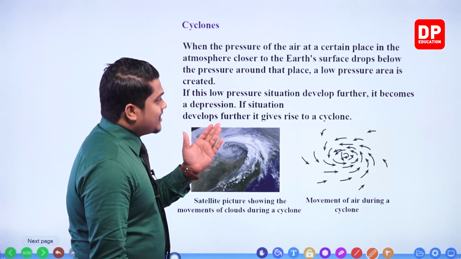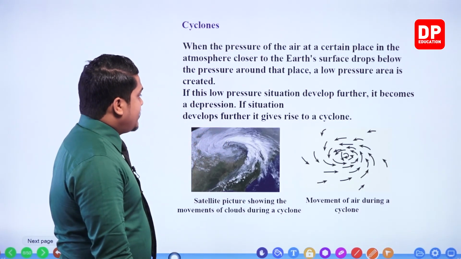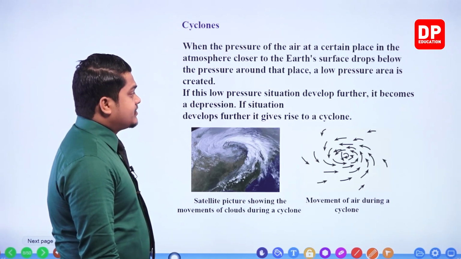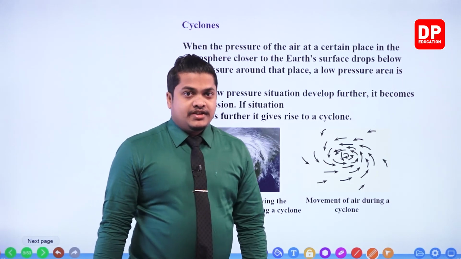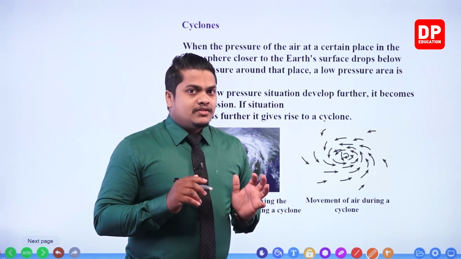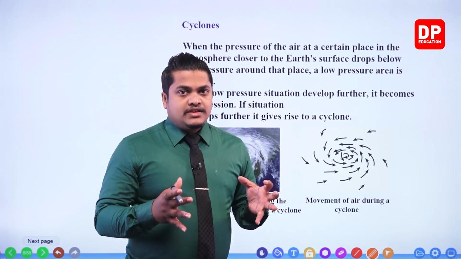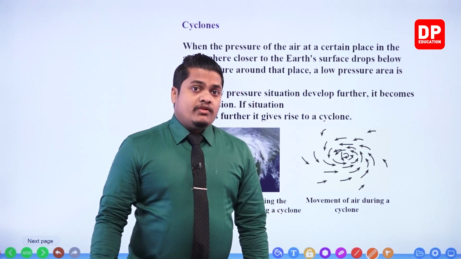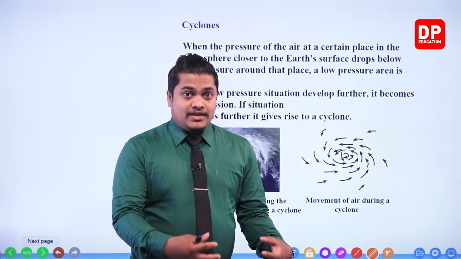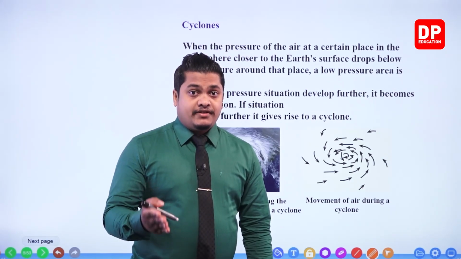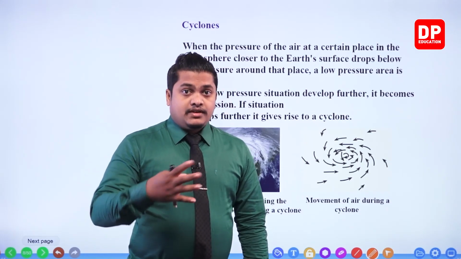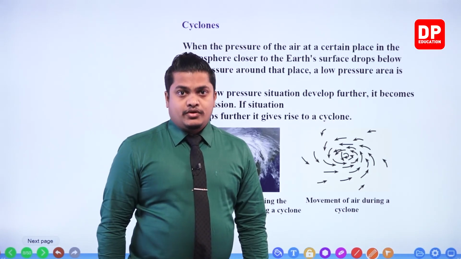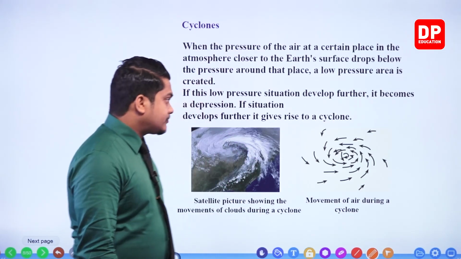If this low pressure situation develops further, it becomes a depression. If the situation develops further, it gives rise to a cyclone, right? Now, the low pressure condition which occurs within a certain area is the main reason for the creation of a cyclone. However, it should develop into a depression. That means the pressure should drop even further. Then after that, if the depression condition also changes, then a cyclone is going to occur, right?